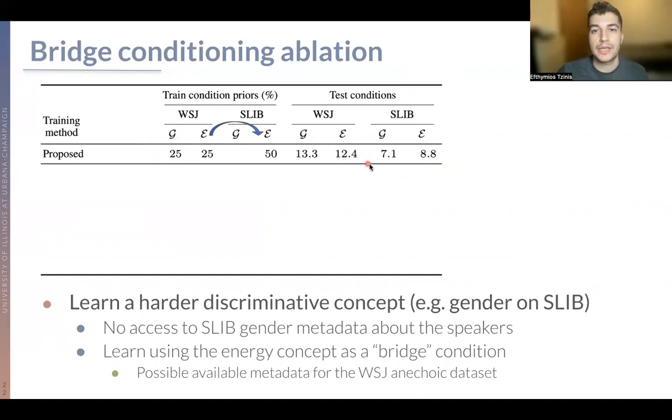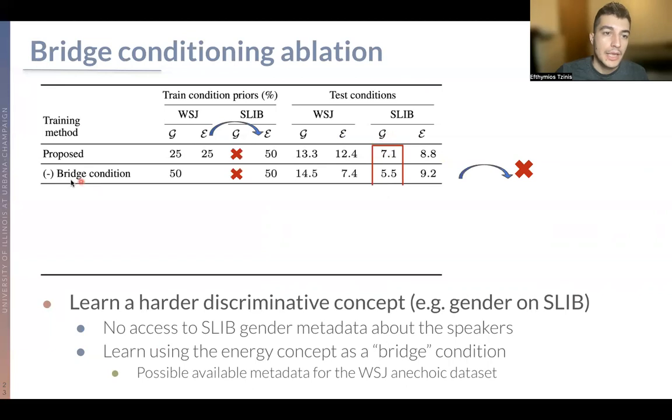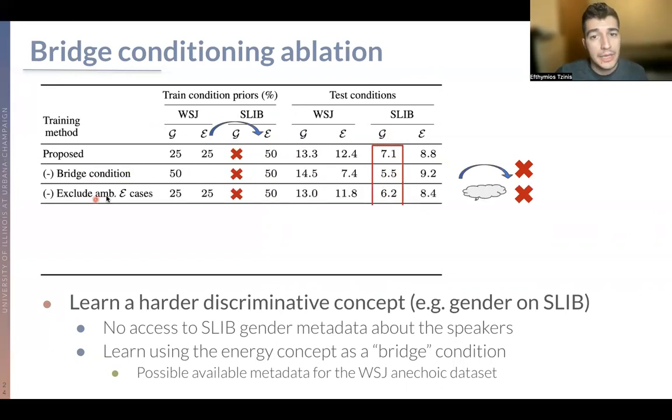And we see here that our model gets to learn to condition on this gender information. If we remove this bridge conditioning on the energy, which is the easier semantic concept that drives this network towards understanding the generalization, we have a performance drop.